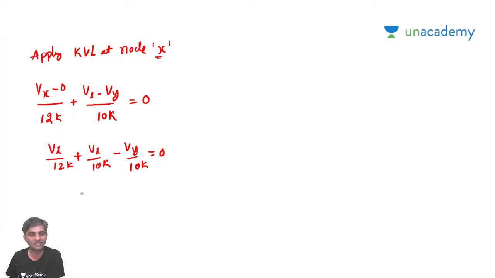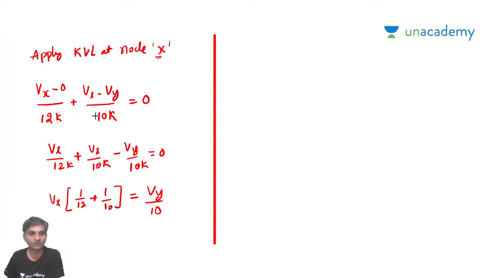So if all k's are gone out, what I can write simply, Vx into 1 by 12 plus 1 by 10, is equal to Vy by 10, simply for my convenience. Okay, and then what will it be, sir? It's a very simple problem.